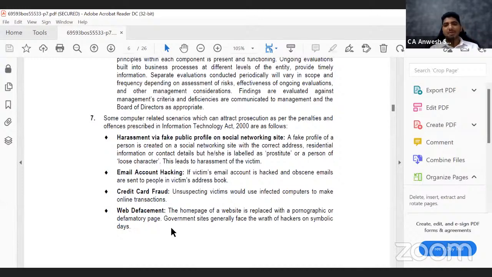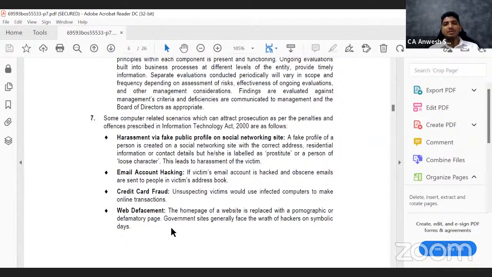The next offense is web defacement. Now this is a funny offense. Let us say that I have an organization and there is a website for the same. If my competitor does not like me, he's going to hack into my website and maybe post certain inappropriate messages there.